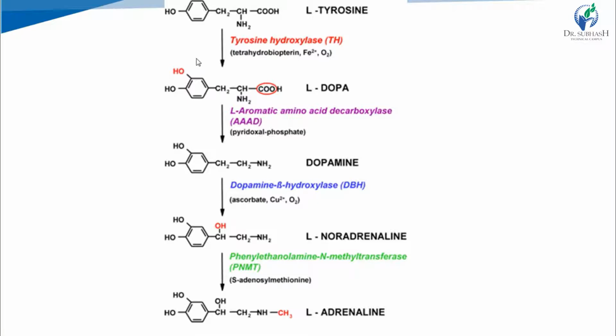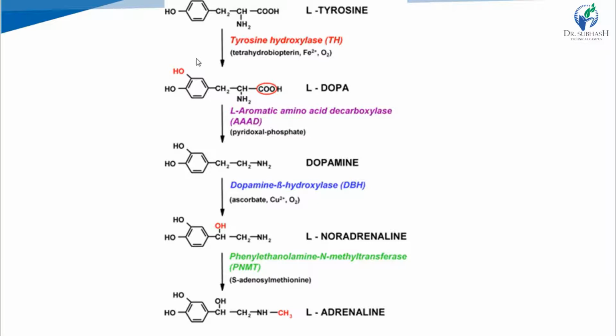First see the structure of tyrosine, which has a benzene ring, a hydroxyl group, and CH2CH NH2 COOH. Tyrosine is an amino acid, so both amino and acidic groups, NH2 and COOH, are there. With the help of tyrosine hydroxylase, hydroxylation is done on tyrosine at position 3.